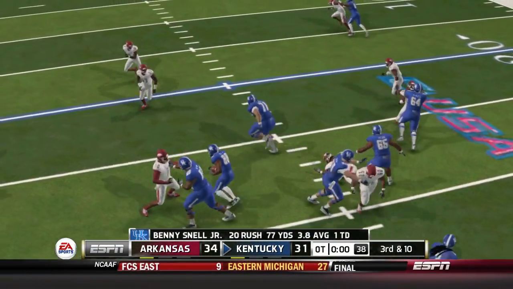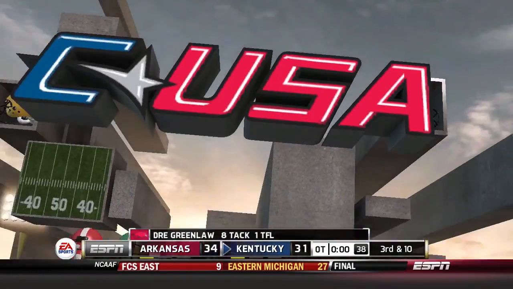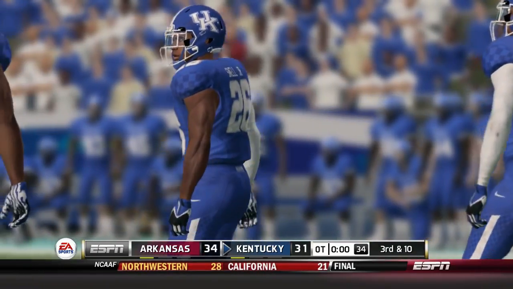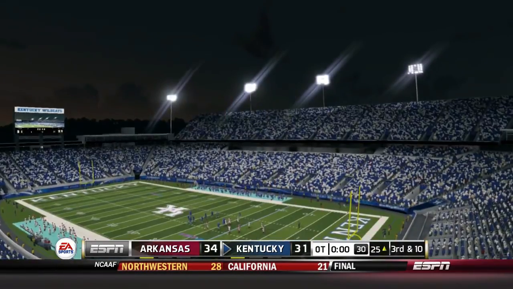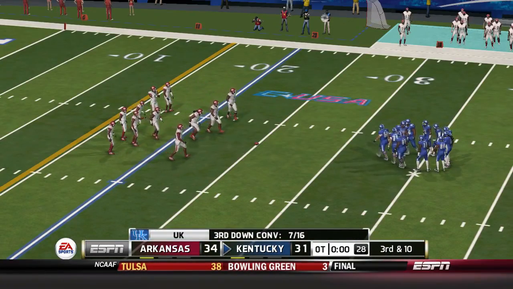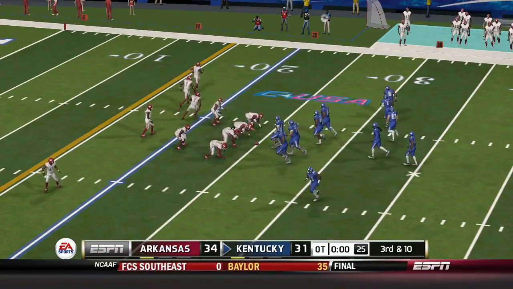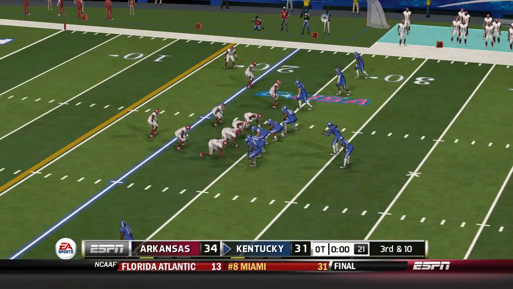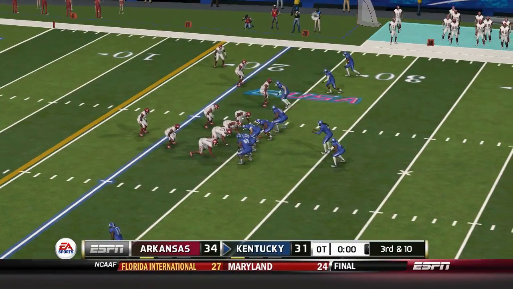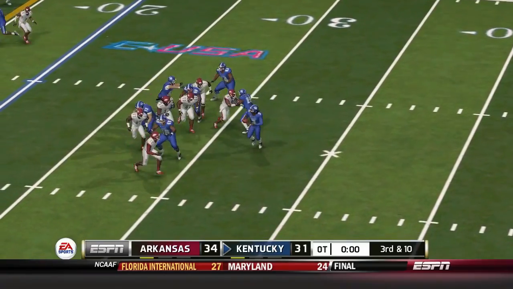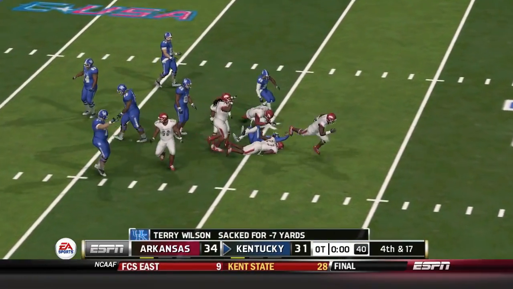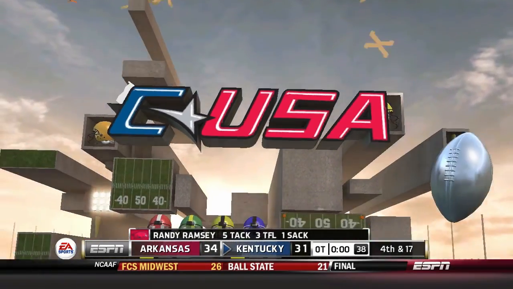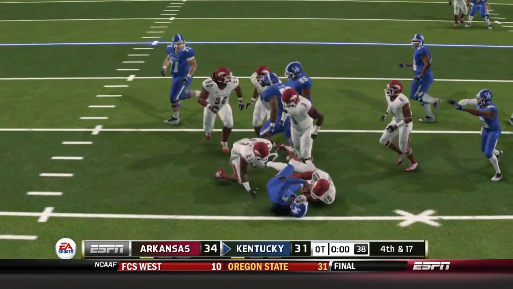Call it a gain of 2 yards. That brings up 3rd and 10. Third down, and they need to get it to the 15. They'll line up with 5 wide receivers. That's a great tackle at the 32. That's a loss of 7 yards. That makes it 4th and long.